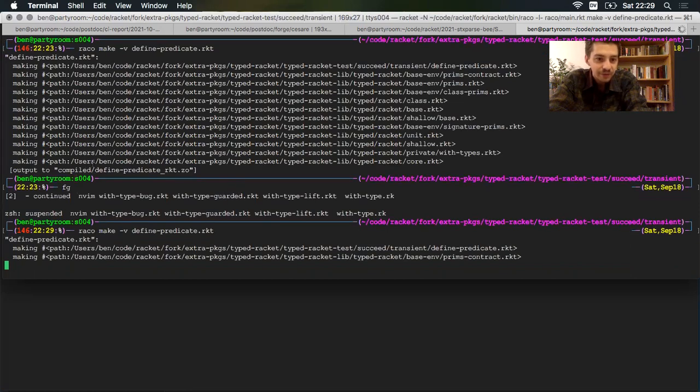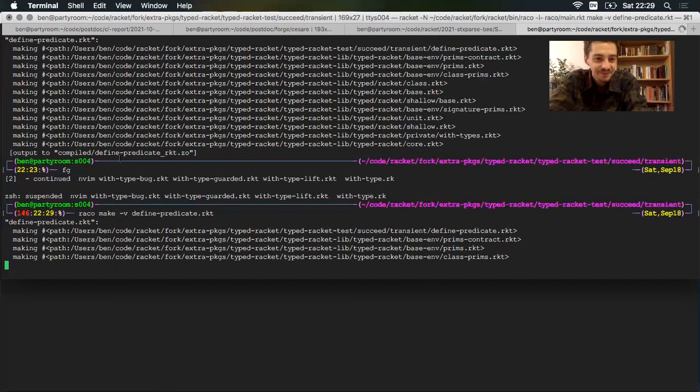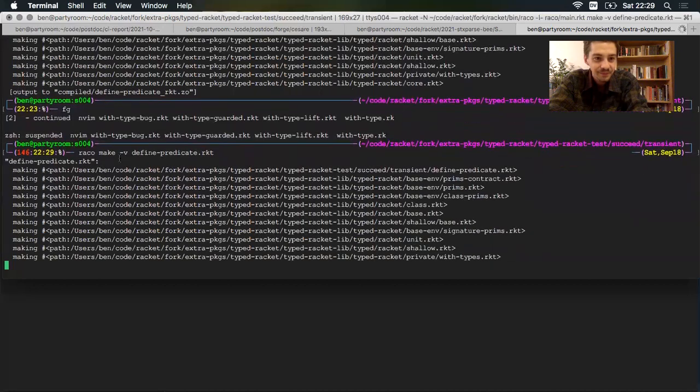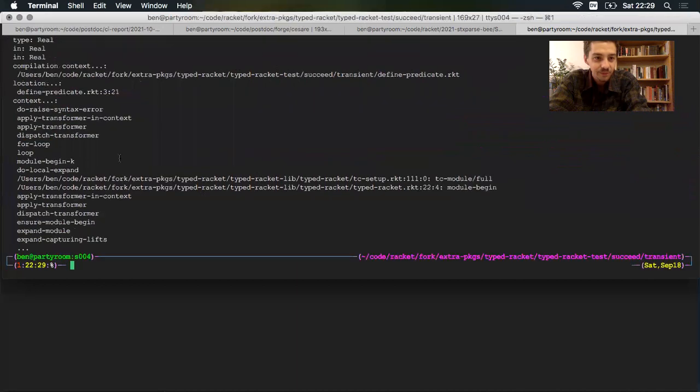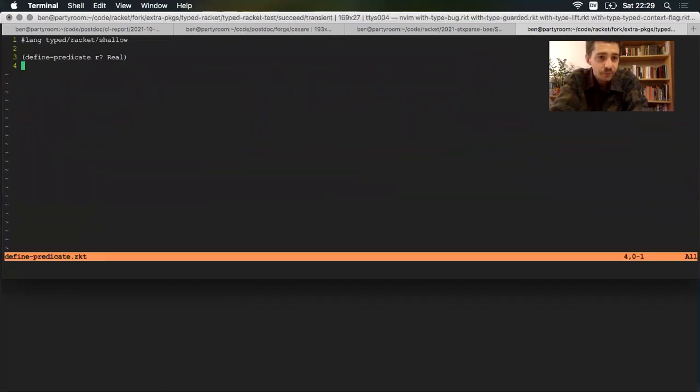So let me compile the file, and we'll see the error that I saw a couple of days ago, or whenever it is that this tragedy struck. Okay, compile define predicate. Error, line 3, type check, type name used out of context. Type Real. So for some reason it's not happy with this one line that we have in the program.